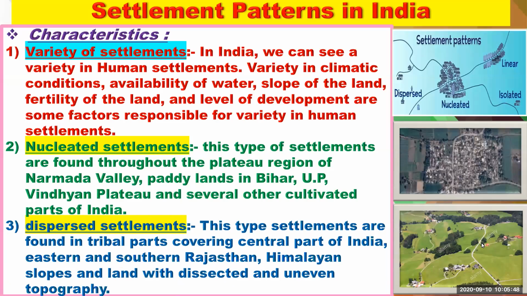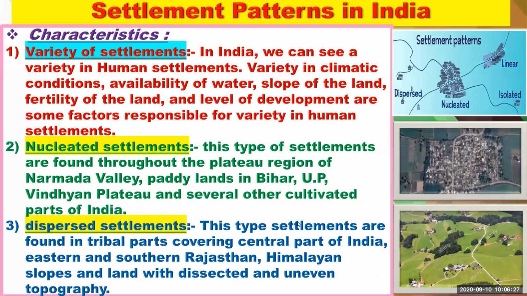See, in the third picture, houses are shown here, and we can see they are very far away from each other due to the hilly area. Means this land is not plain or flat land. That's why houses are on the slope side and very far away from each other. We can find these houses in southern Rajasthan, Himalayan slopes, and some parts of tribal areas.